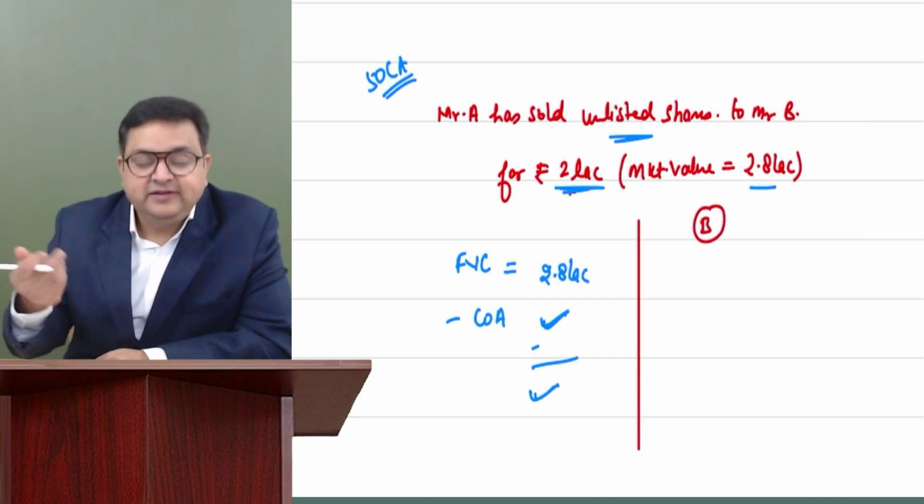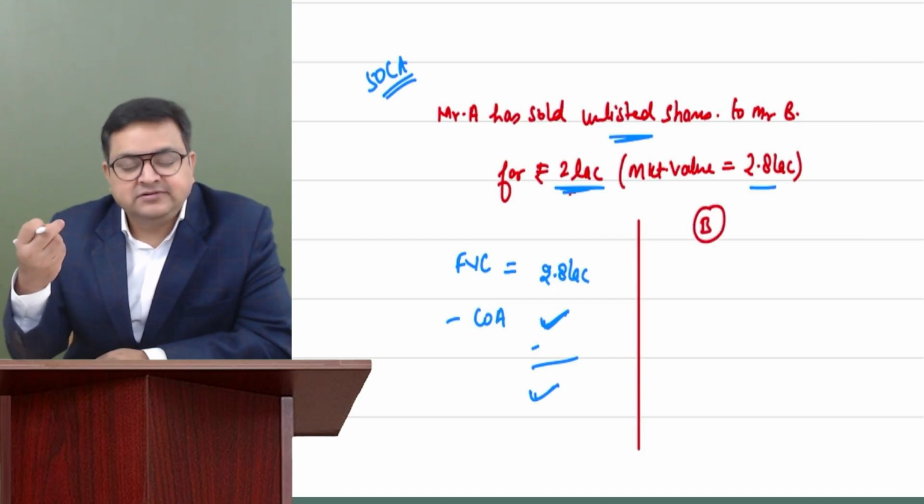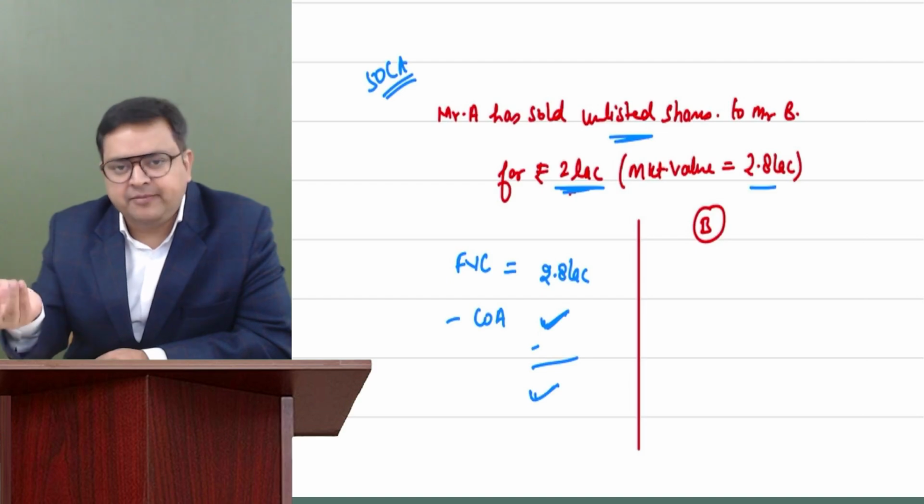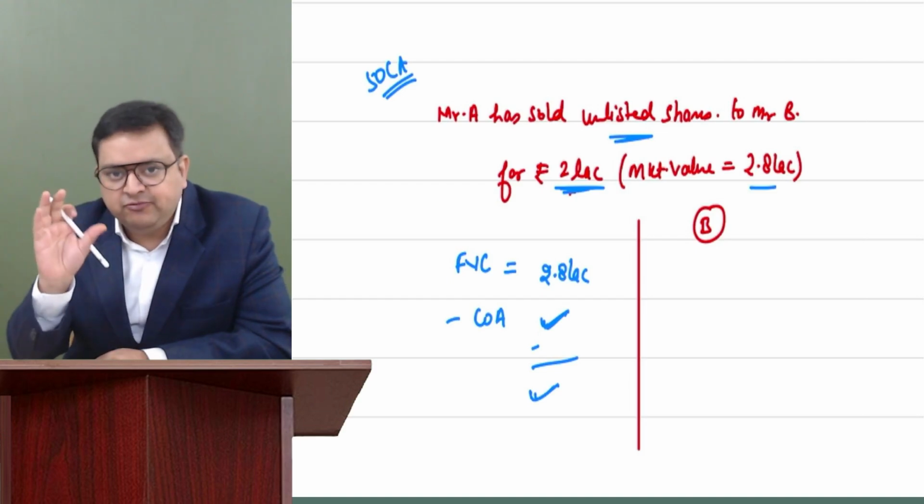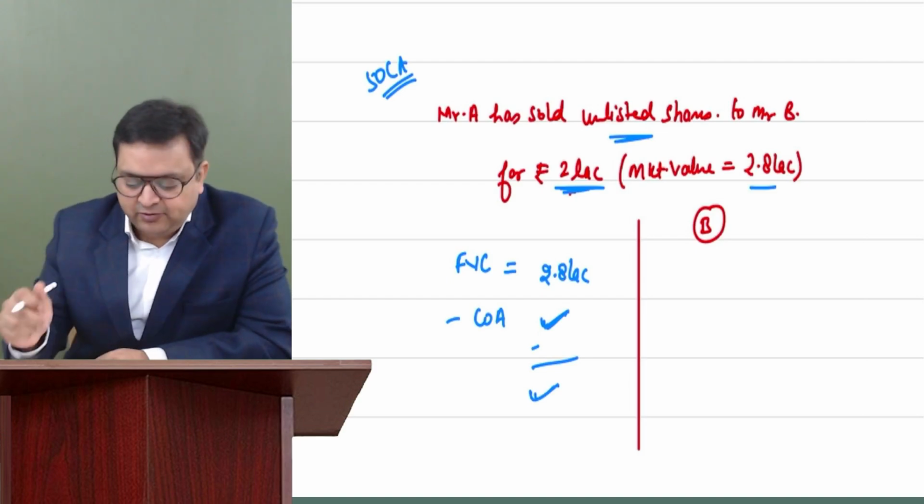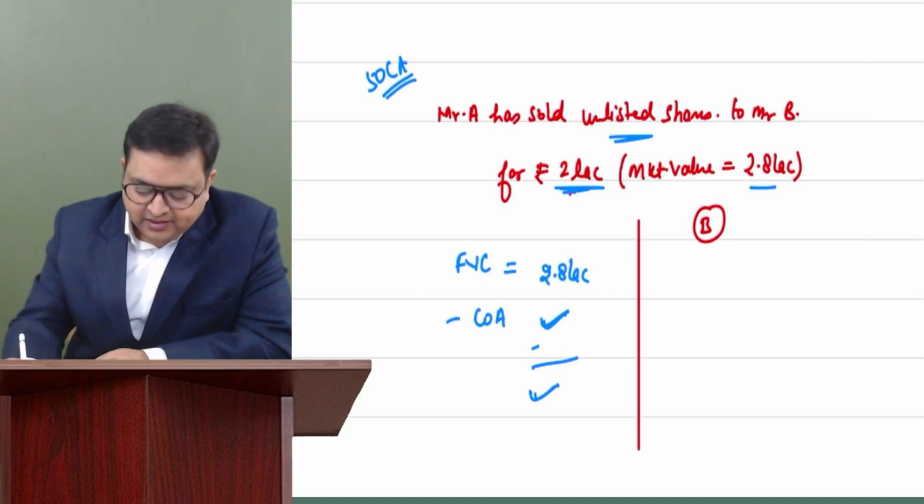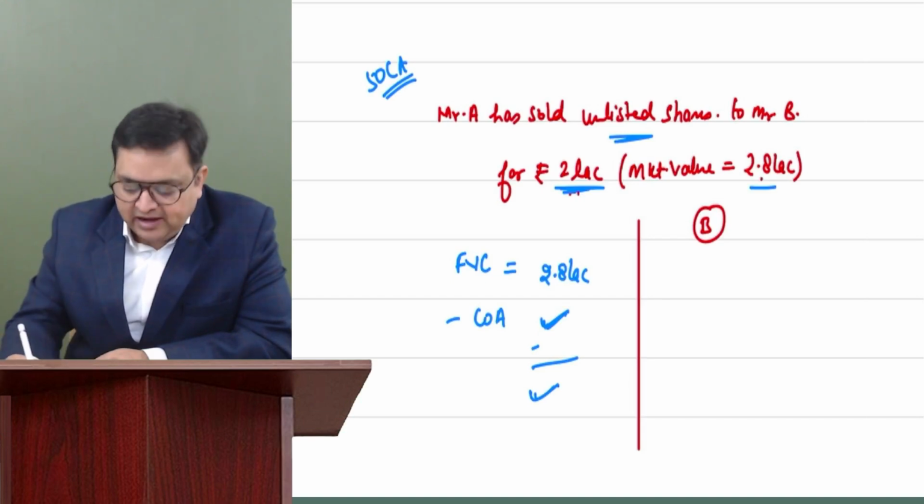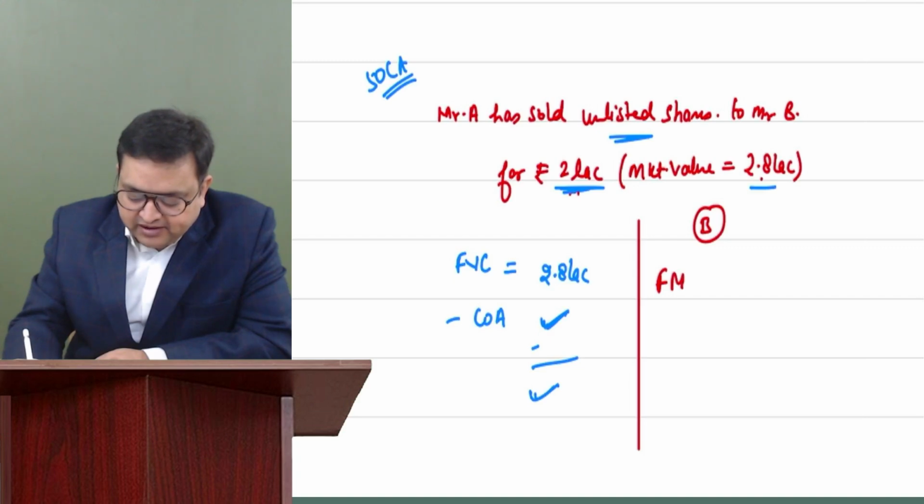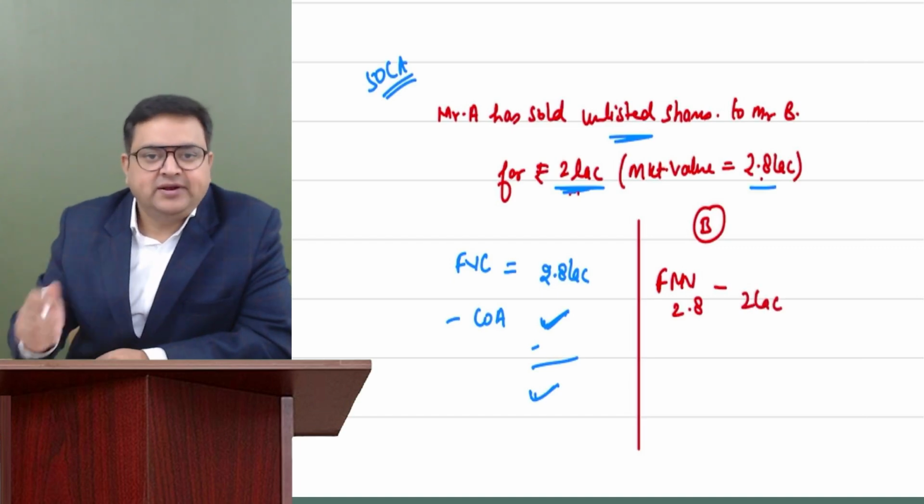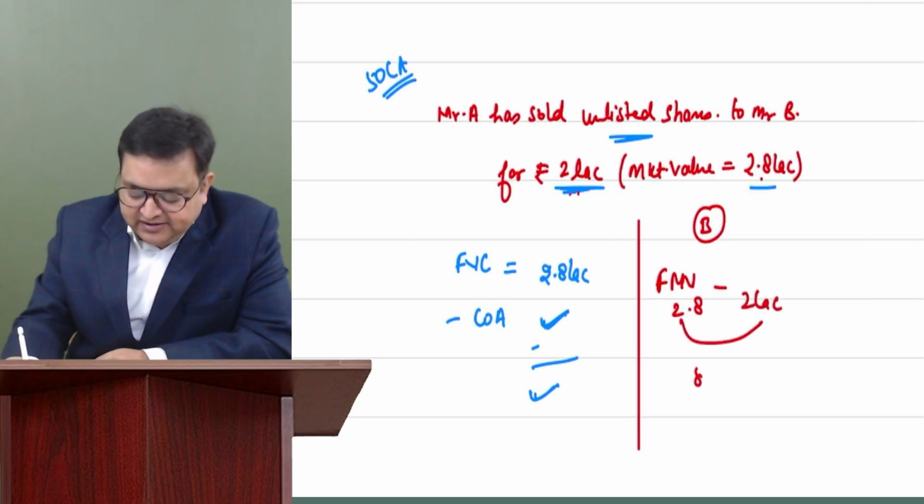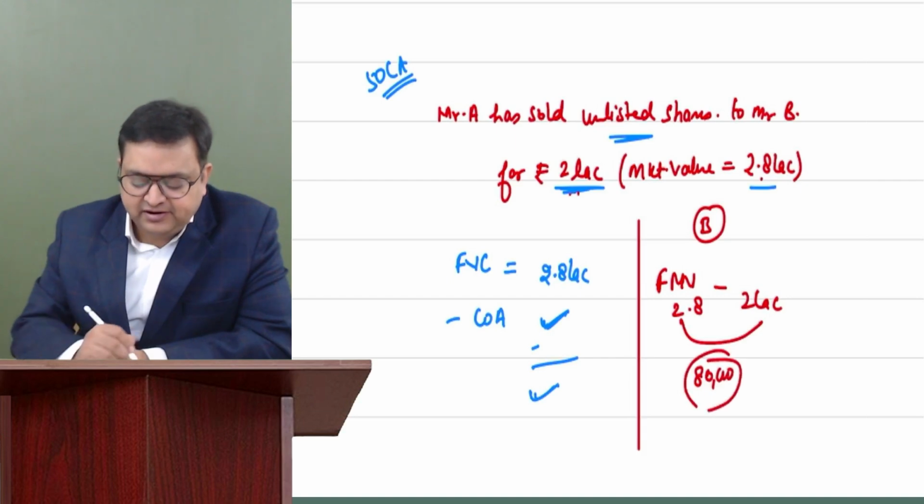He is purchasing this. These are shares. Shares are capital assets for Mr. B. So these are movable things. Now he is getting movable assets. How much consideration is he paying? 2 lakh rupees. And what is the fair market value? The fair market value is 2.8 lakh, and the consideration which he is paying is 2 lakh rupees, right? So this is inadequate consideration. And what is the difference? 80,000 is the difference.